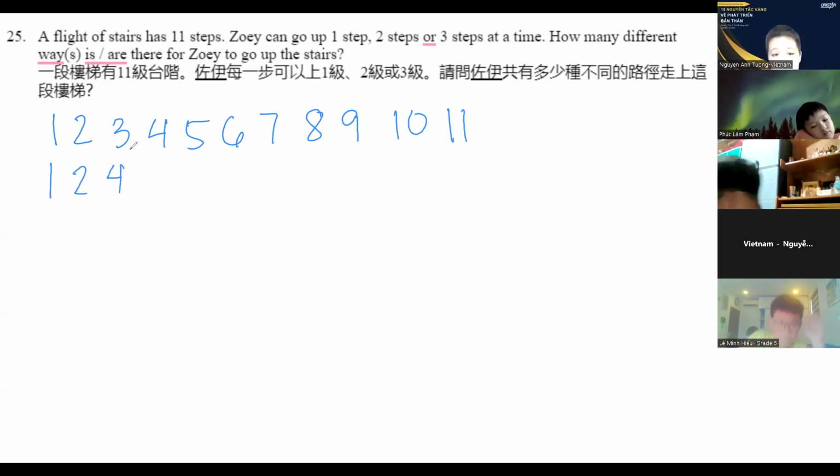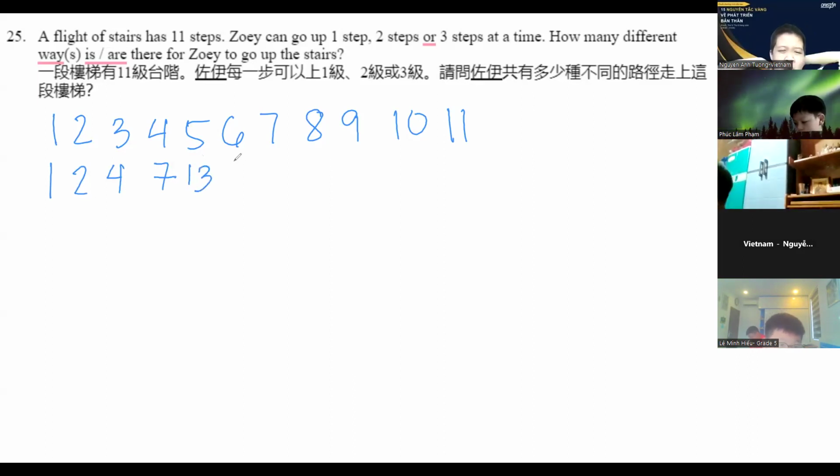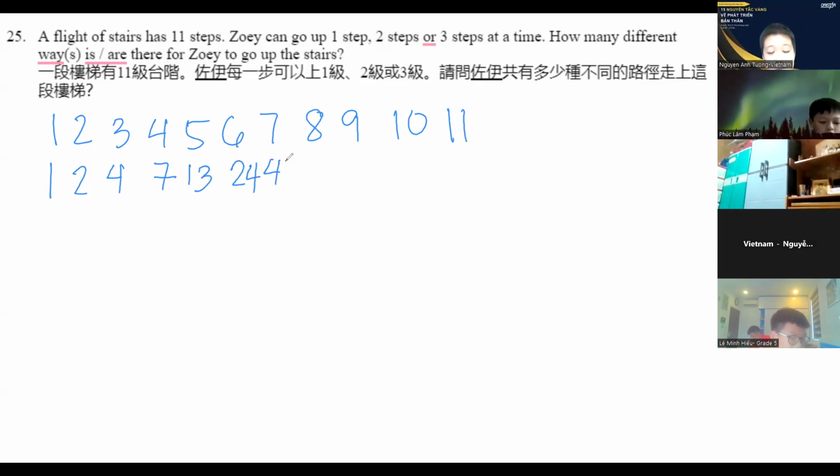For the fourth step, we just add the first, second, and third steps, so that's 7. For the fifth step, 2 plus 4 plus 7, that's 13. Sixth step, that's 24, 44, and 81.